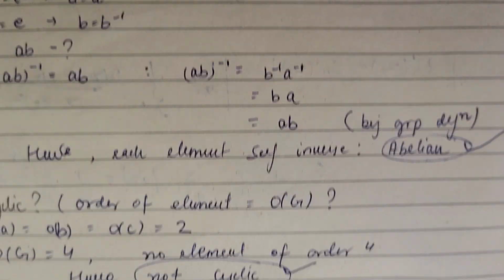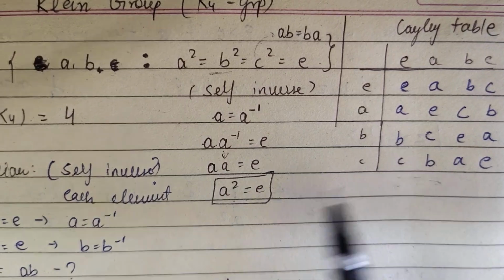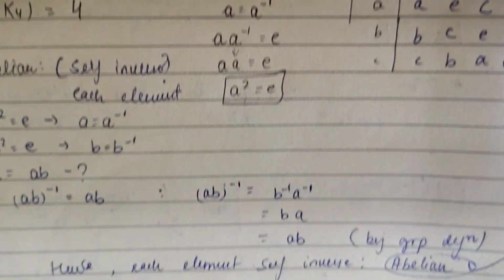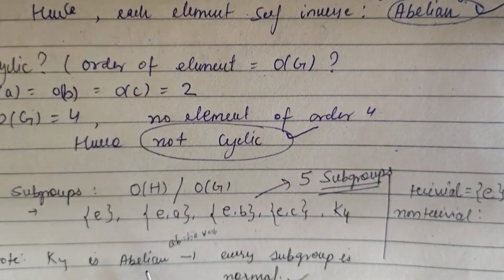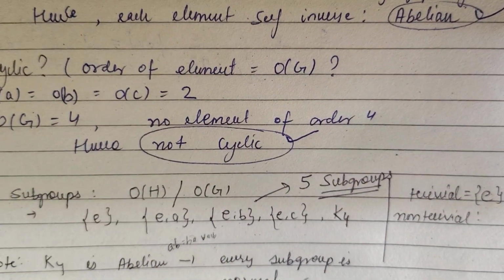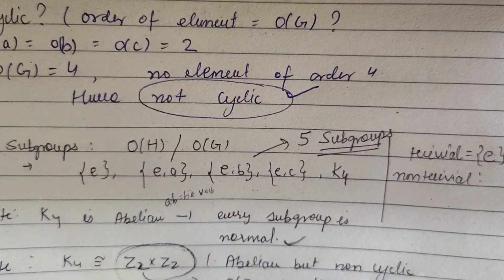So we talked about what the Klein group is, the Cayley's table, whether it's abelian, cyclic or not, then the subgroups, and whether the subgroups are normal or not. Then which group K4 is isomorphic to. This is all about the K4 group in group theory.